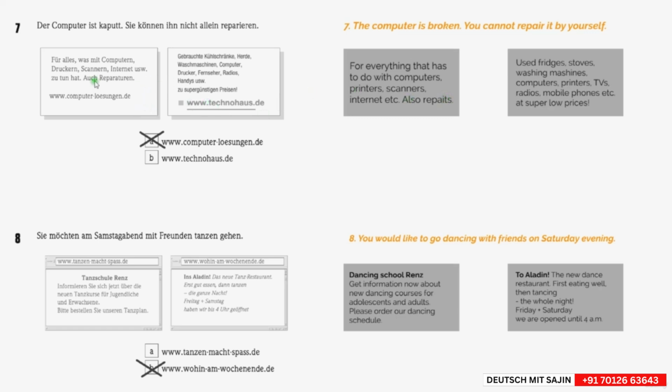So the Drucker is the printer. The scanner is the scanner. The internet is the internet. So here with the Computern, with the Druckern, with the Scannern, maybe you wonder why there is an N at the end. It is just to remind you, it is the rule of the dative plural.